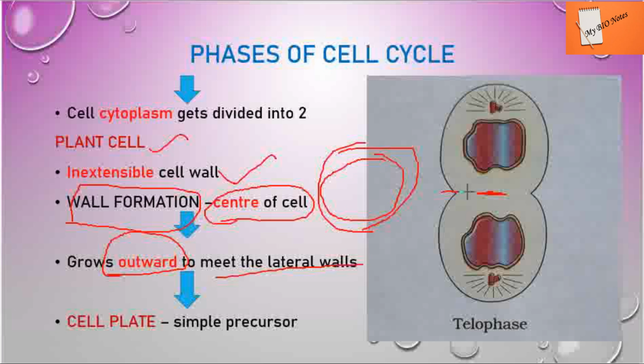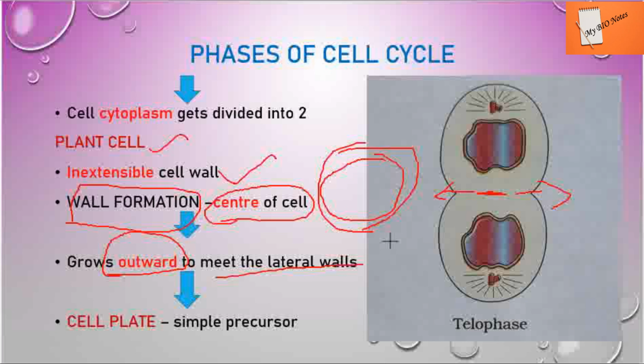From the center, the wall moves outward to the lateral walls. And they mention it as the cell plate. Before the formation of the cell wall, this cell plate is formed.